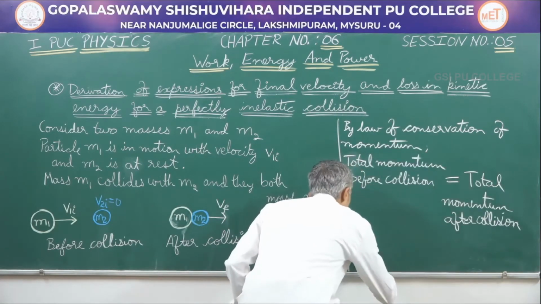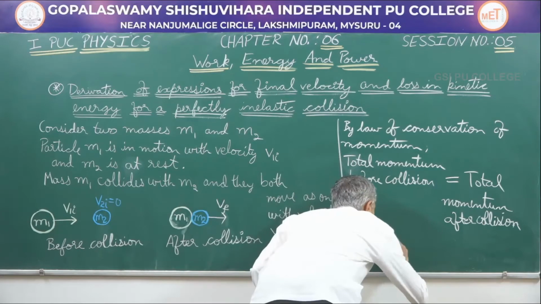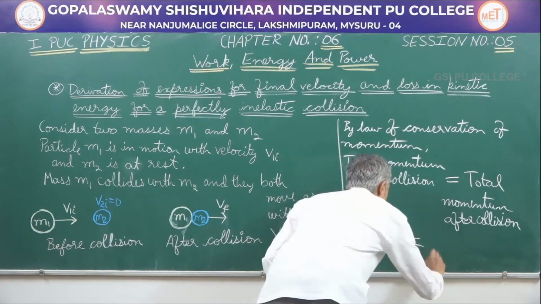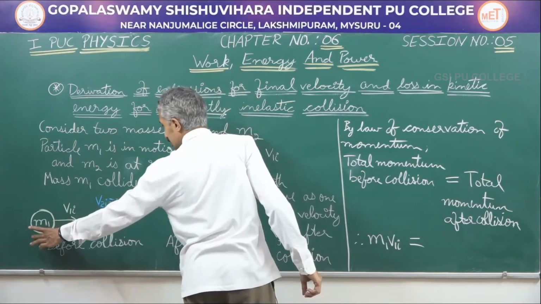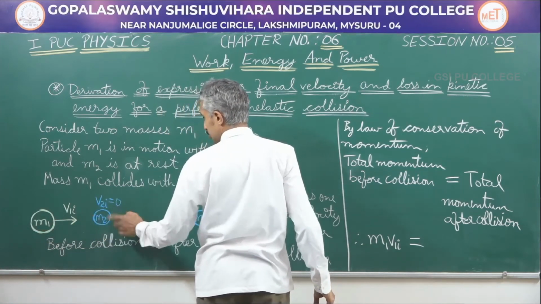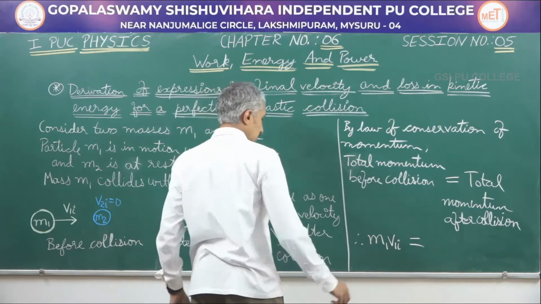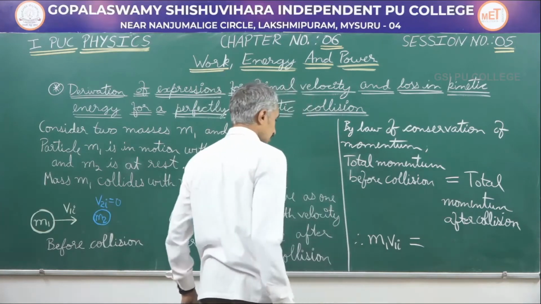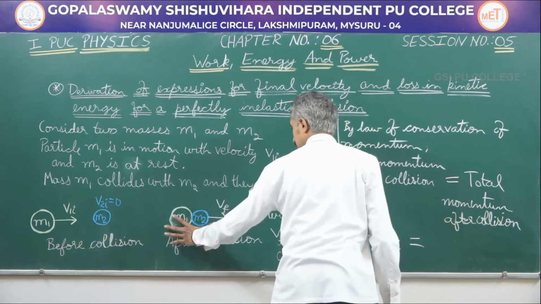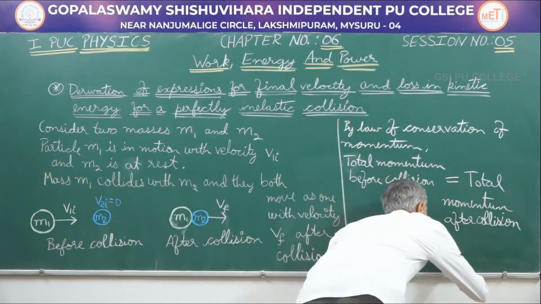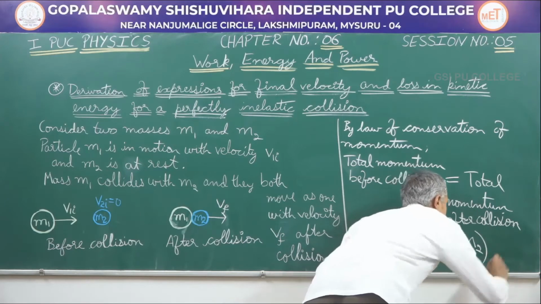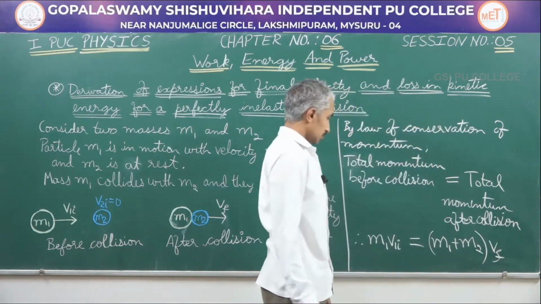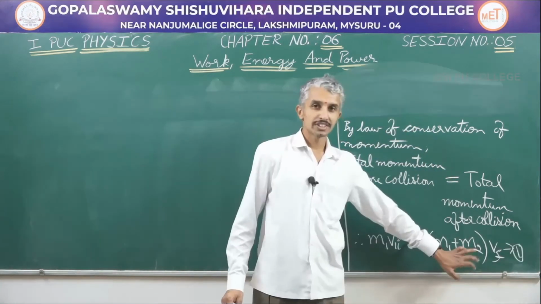So therefore I can write m1 v1i is equal to... before collision there is momentum only to particle m1, whereas m2 is at rest. So the momentum of this particle is 0. So total momentum is m1 v1i. After collision, considering the system, the momentum is now (m1 plus m2), the total mass, into vf. So we shall proceed further. Let me note down this as equation 1.